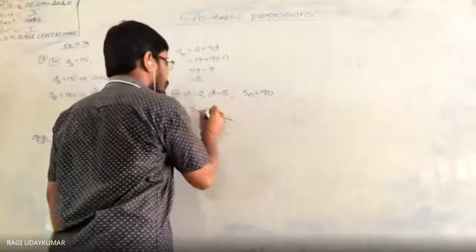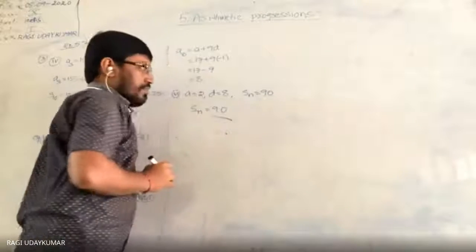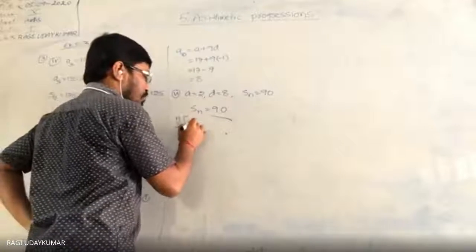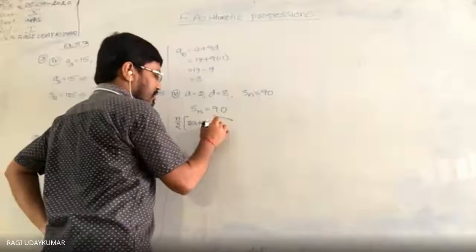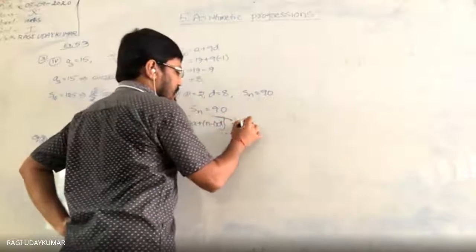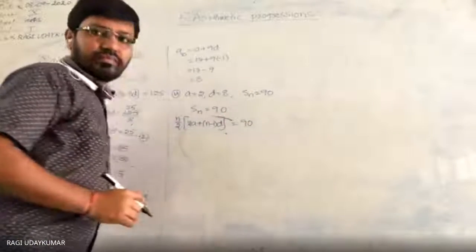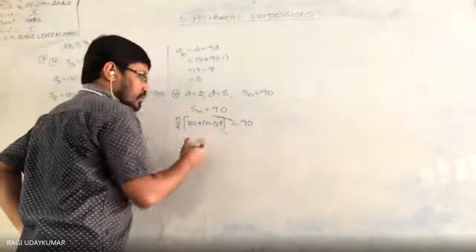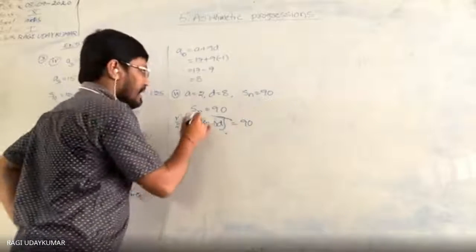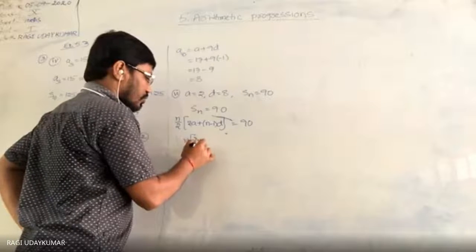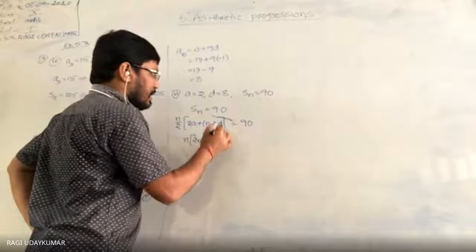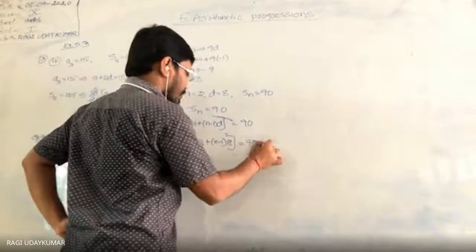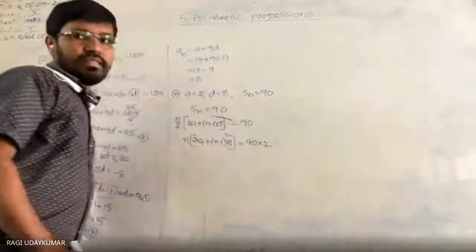So Sn is equal to 90 is nothing but n by 2 of 2a plus (n minus 1) into d, which is equal to 90. Now here, the 2 under n you can take to the right side, and substitute the values: 2 into 2 plus (n minus 1) into 8 is equal to 90 into 2. This 2 is taken to the right side.